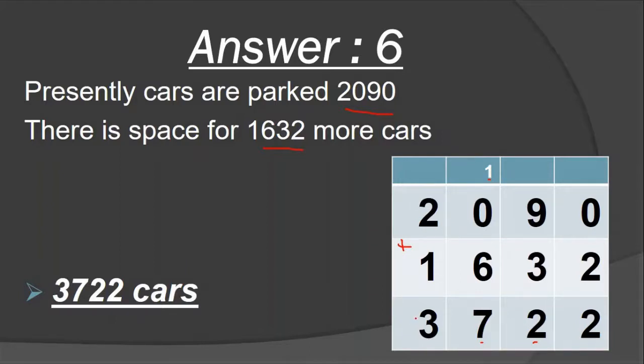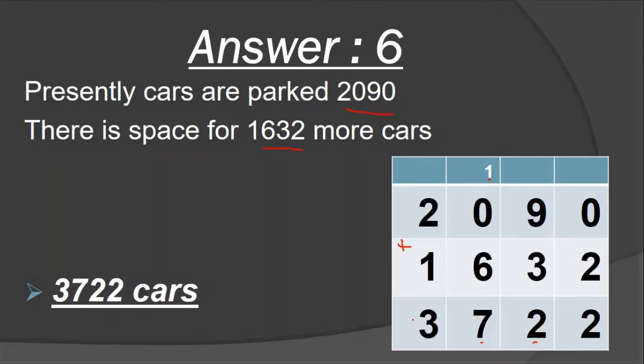So the answer is 3722. Again I repeat: how many cars can be held in the parking lot in total? 3722 cars. Understood, all students?